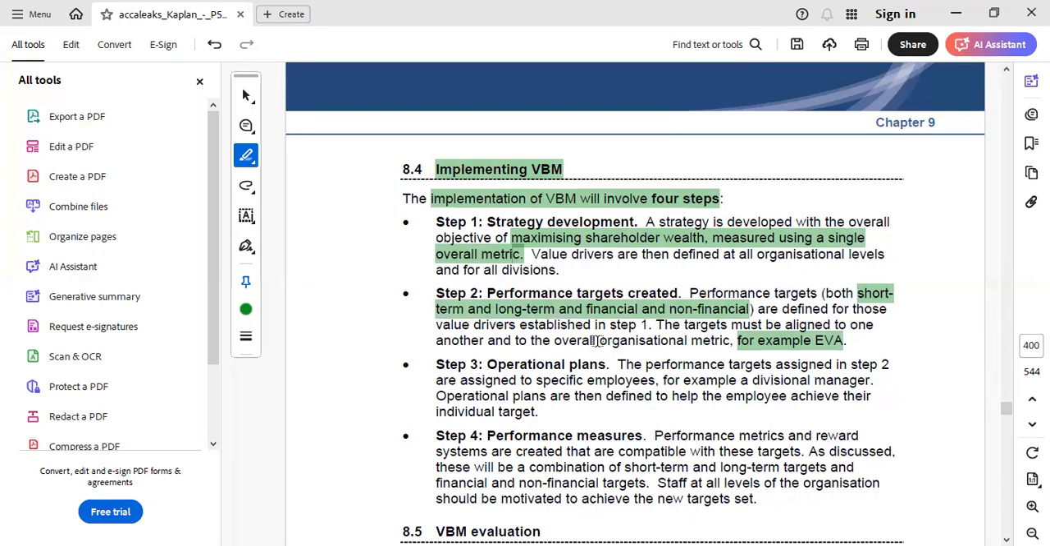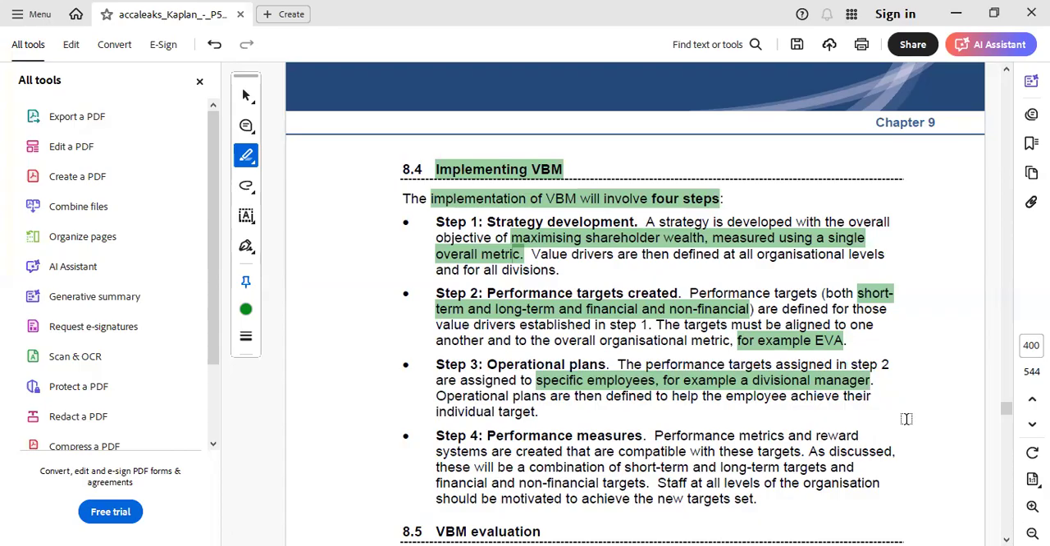So thereby, in step two, the organization determines the different performance targets and all the measures that they would have to use. Step three is operational plans. Here, the task would be given to the specific employees, for example, to the divisional managers. The divisional managers would be given the target of maintaining the economic value added of their own divisions.